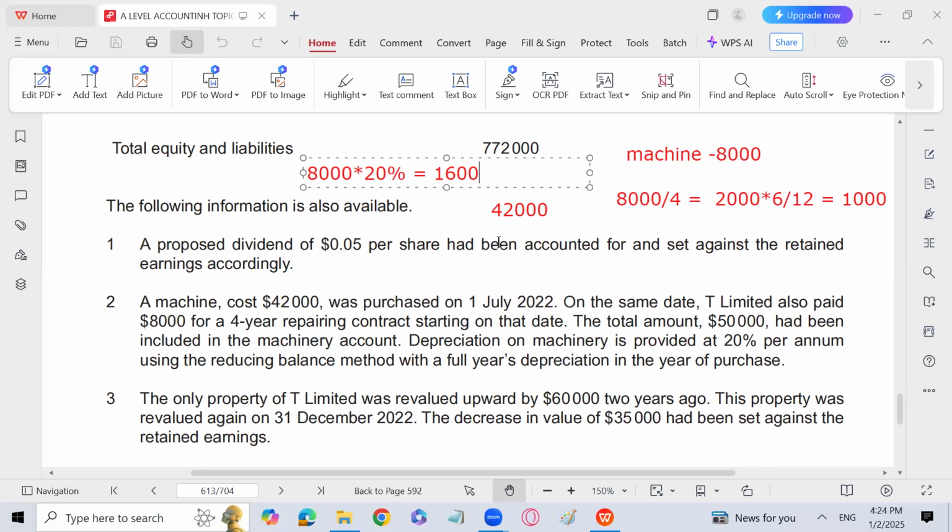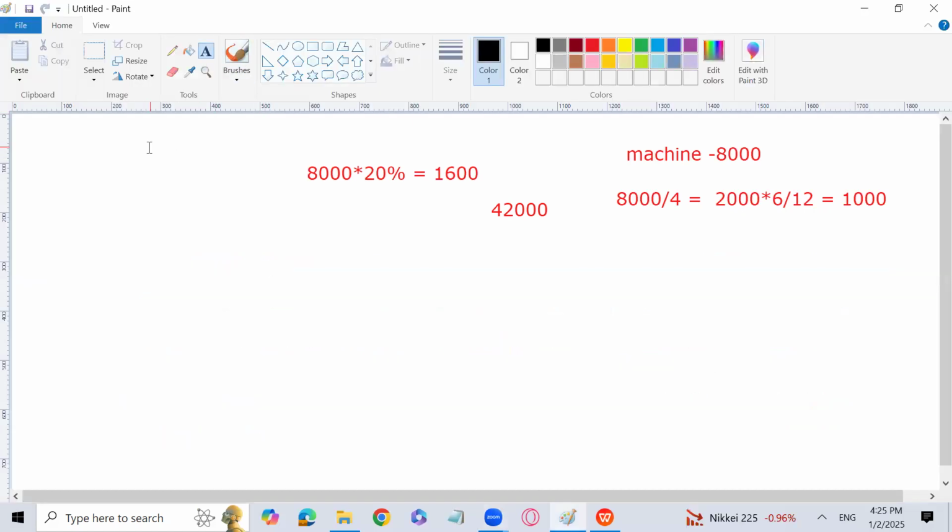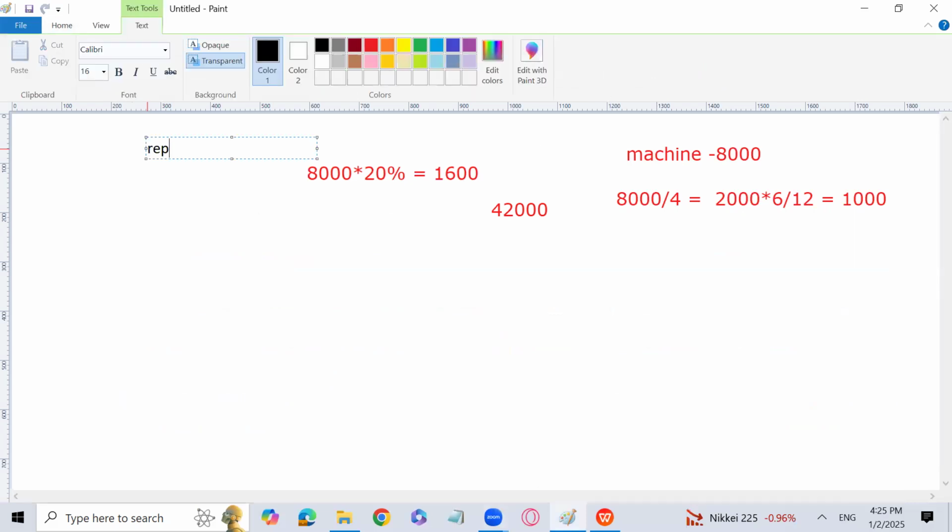Let me pass an entry for that. Although the entry is not required, but I'll still pass the entry for you. Sorry, just a minute. So what is going to be the entry? Repair expense, which is going to be adjusted now in the retained earnings column, debited, right?